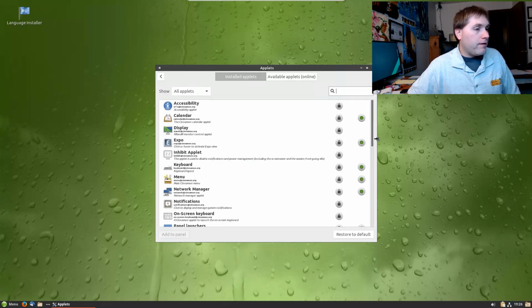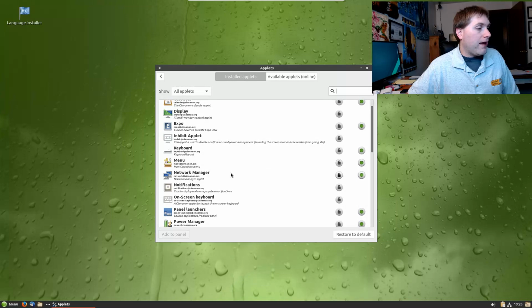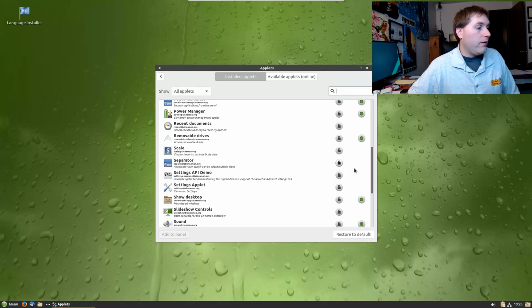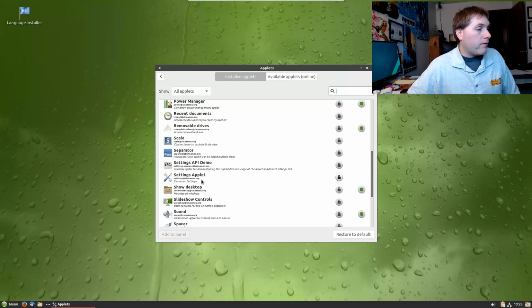So your applets are things that go onto your panel at the bottom. So you can come down here and you can just look over this and see if there's something else over here that you might want. And if there is, you can just toggle the button here and it will go ahead and add that on. So maybe, for example, let's see. So there's a settings. Let's see.